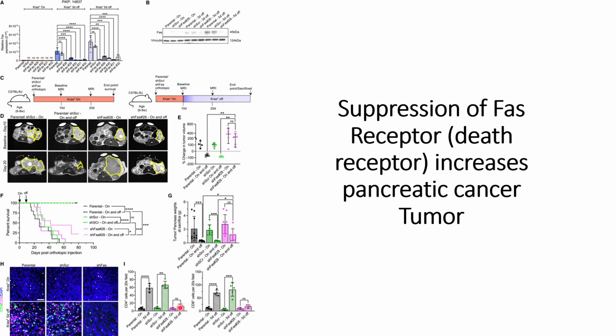However, the difference is non-significant, but I would like to clarify that there is an increased trend, we can see that. However, the silencing of FAS receptors by short hairpin RNA FAS receptor 28 is so aggressive that even when it is turned off after 5 days, it will take some time for the immune cells to start to develop and act against the FAS receptors.